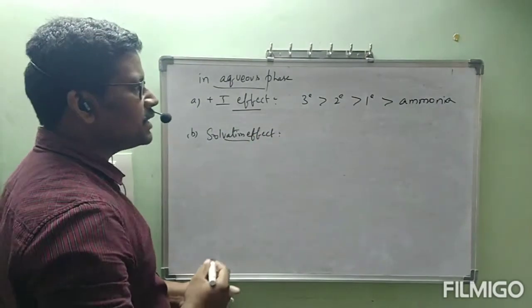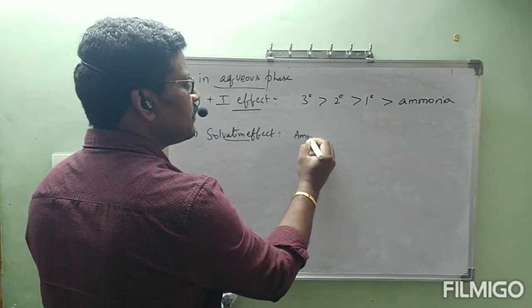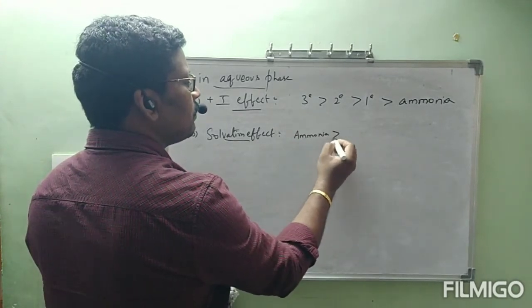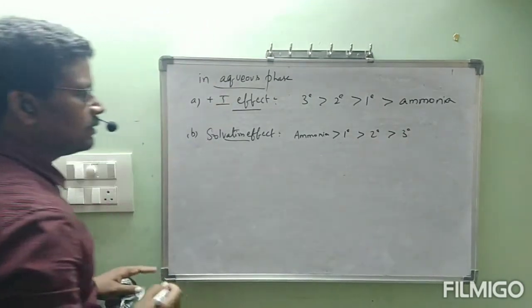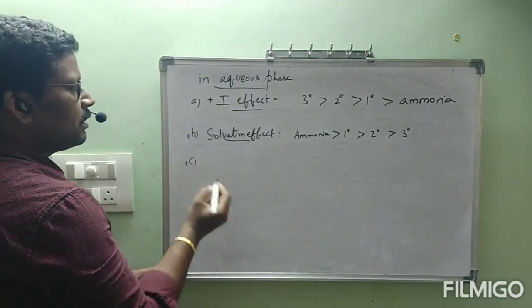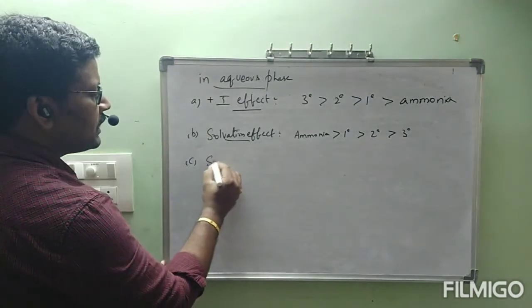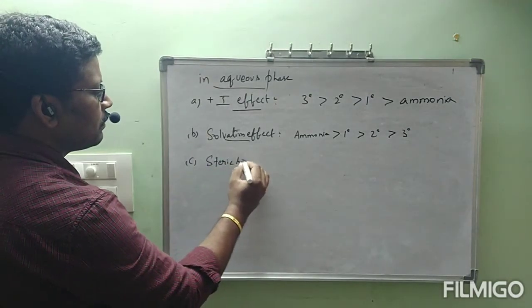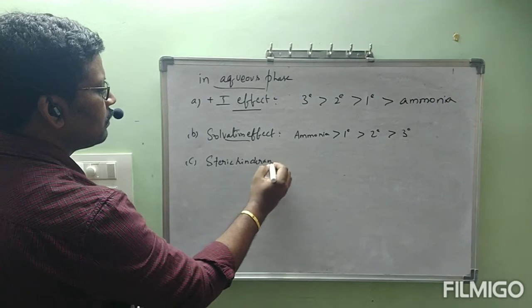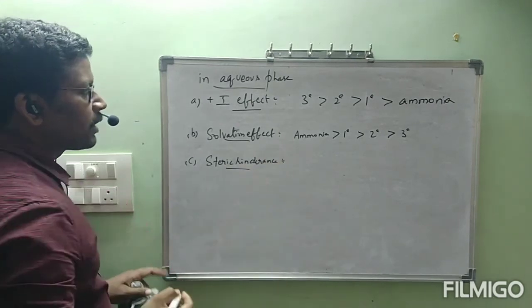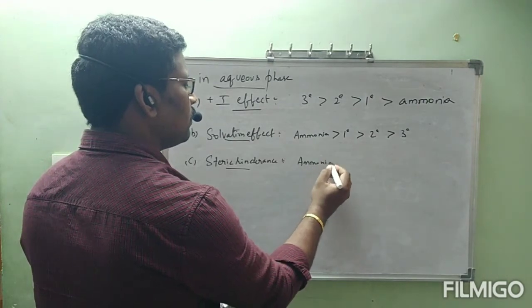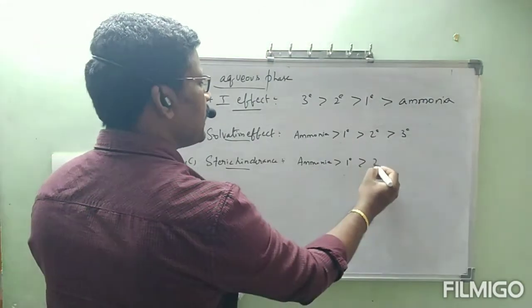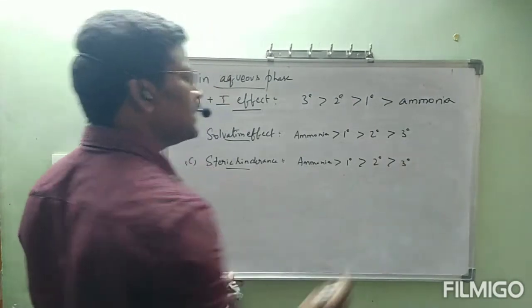According to solvation effect, what is the order? Ammonia is greater than primary, primary greater than secondary, secondary greater than tertiary. Next, C. This is according to steric hindrance. According to the steric hindrance, same order. Ammonia is greater than primary, primary greater than secondary, secondary greater than tertiary.